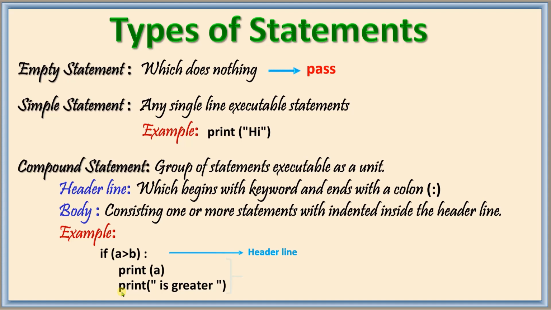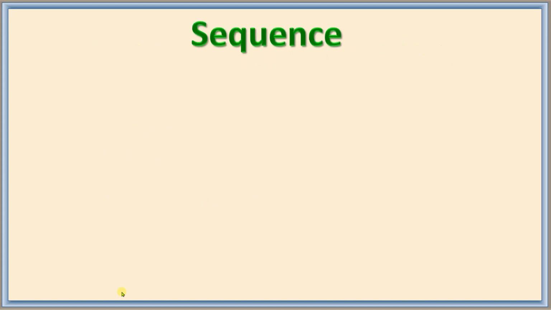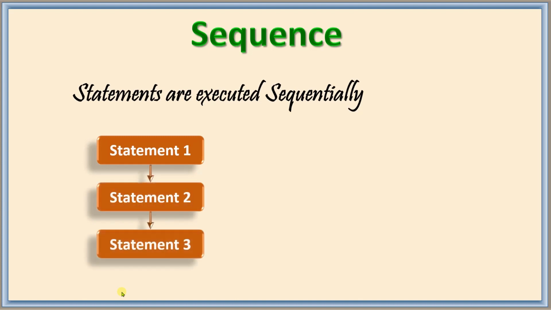Okay, let us move to statement flow control. It may be in sequence, by selection, or by looping. Sequence means statements are executed sequentially. For example, statement 1, after that statement 2, after that statement 3, and so on. Example program here: A is equal to 10, B is equal to 50, C is equal to A plus B, and then we print C. So one by one it flows.